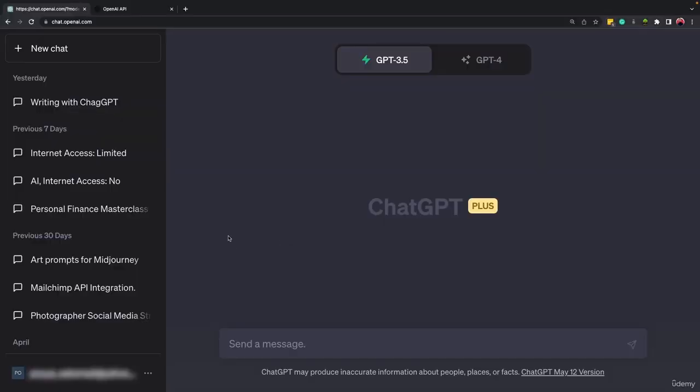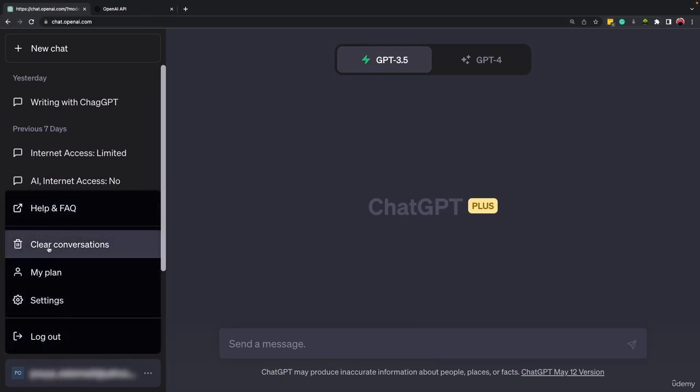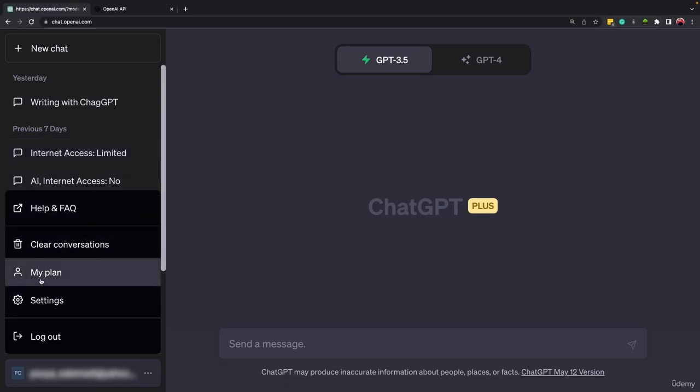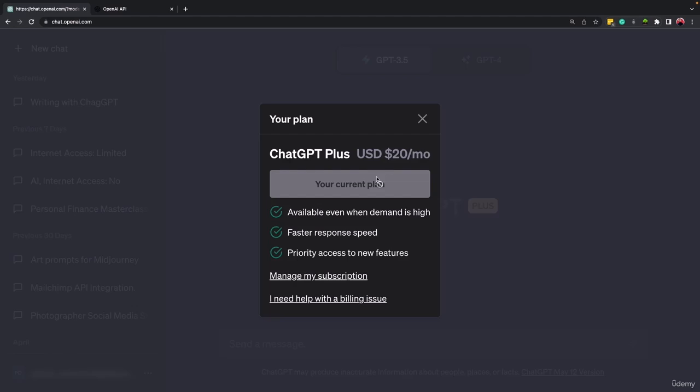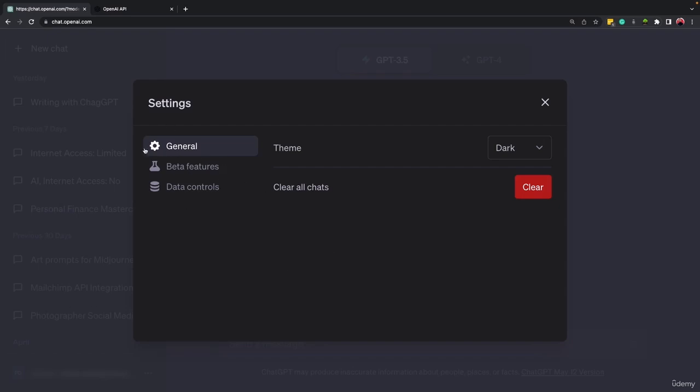So let's talk about GPT settings. If I come here and click on my email, as you can see, a menu will appear. The first option here is clear the conversations. If I click on this, it will remove all the chat history that I had with GPT before. The second one will show you the plan that you are in right now, and because I'm on Boss membership, it will show me how it is. And the next one is the settings. If I click on settings, right now that I'm recording this lecture, it has 3 options.